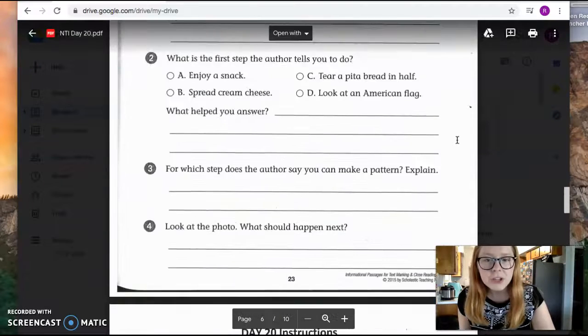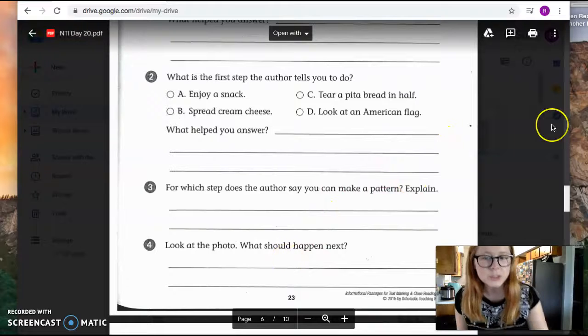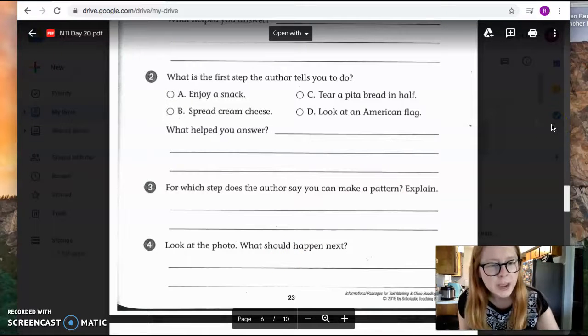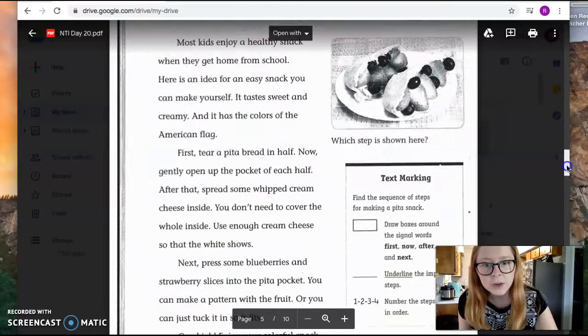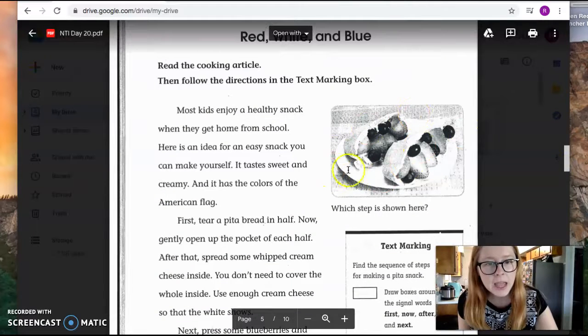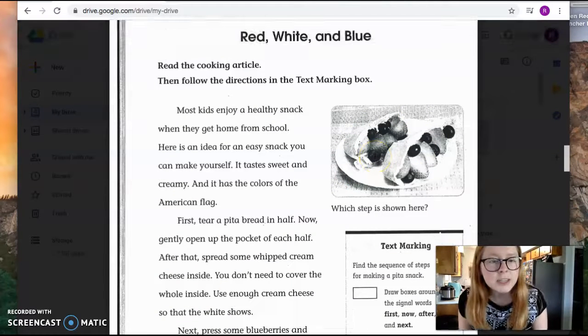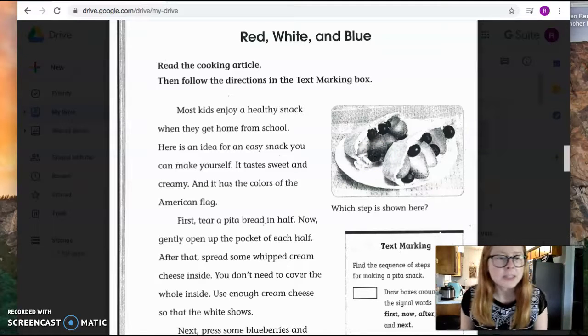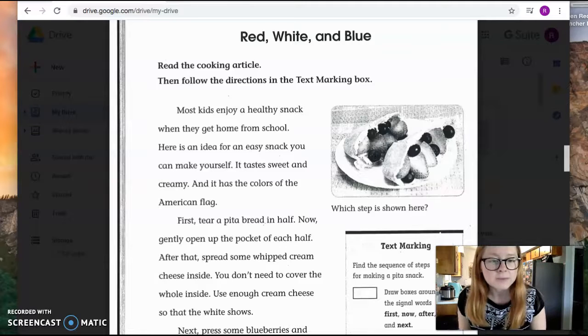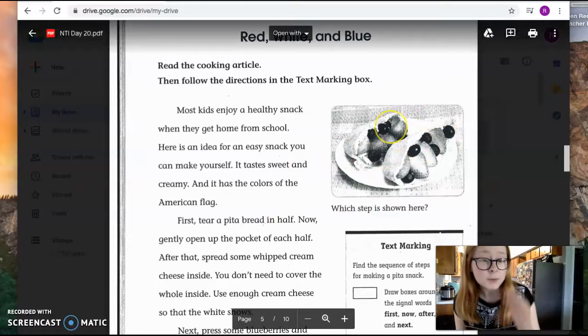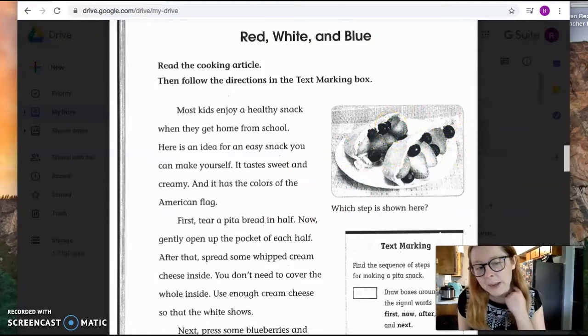All right. I want you to look at this last question too, boys and girls. It says, look at the photo. What should happen next? If we go up here and look at this photo, it looks like it's what? Does that look like it's being made, like this is before they start? Or like this is finished, like it's ready to eat? If you said that it's ready to eat, I agree. It looks like it's 100% ready to eat. So what step is shown there?